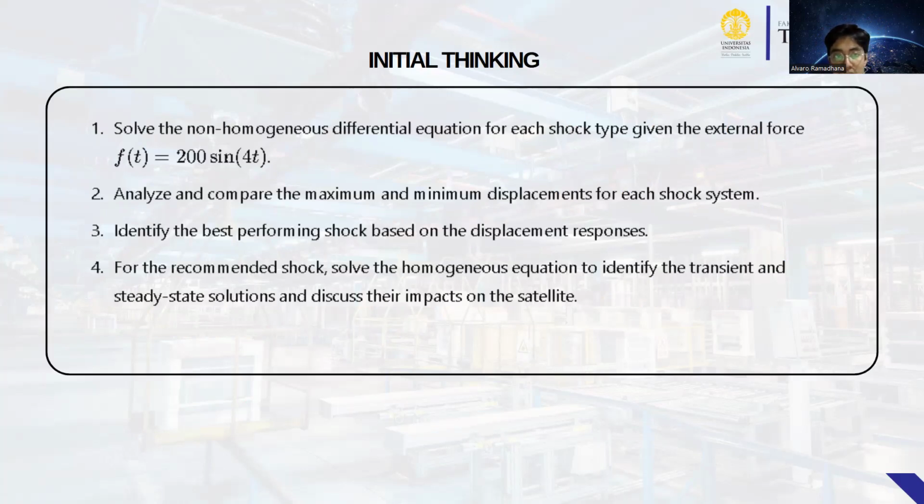Okay, this is initial thinking. Solve the non-homogeneous differential equation for a shock system given the external force F(t) = 200 sin(t), and analyze and compare the maximum and minimum displacement for each shock system. Identify the best performing shock based on the displacement response, and then for the recommended shock, solve the homogeneous equation to identify the transient and steady state solution and discuss their impact on the satellite.